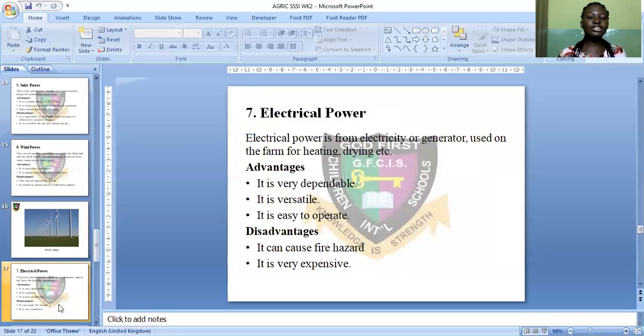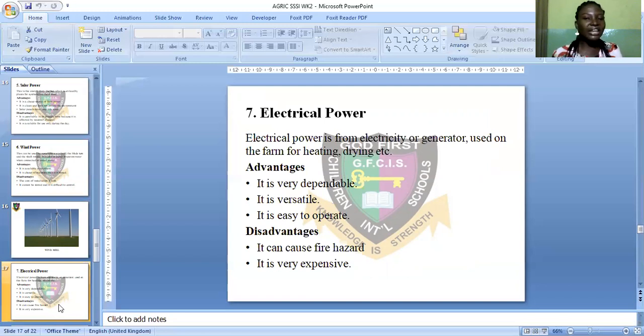Also, we have electrical power. Electrical power is from electricity or generator, and it is used on the farm for heating, for drying, etc. Advantages: it is very dependable. Once the PHCN electricity is off, I can switch to my generator and turn it on.